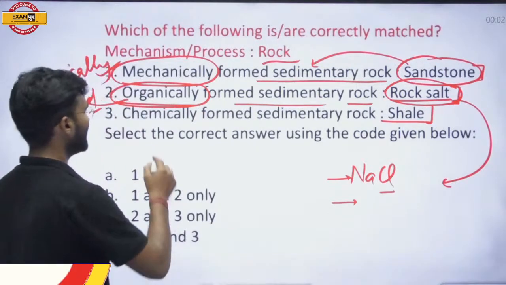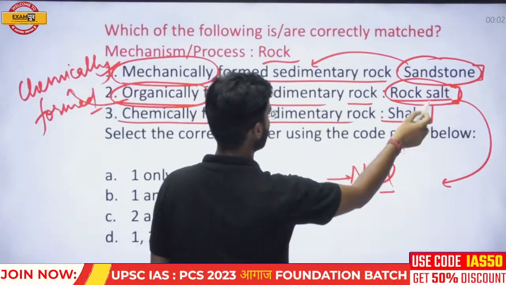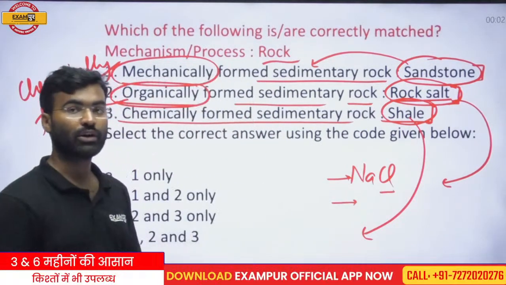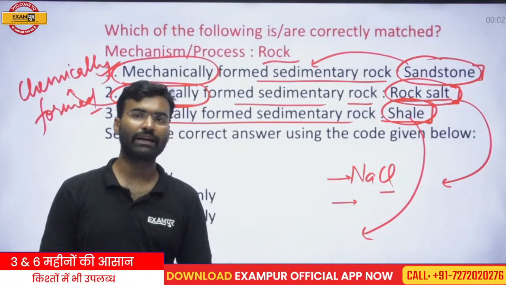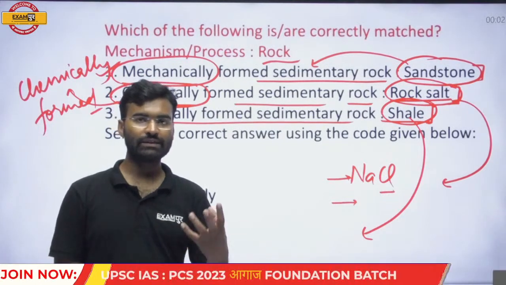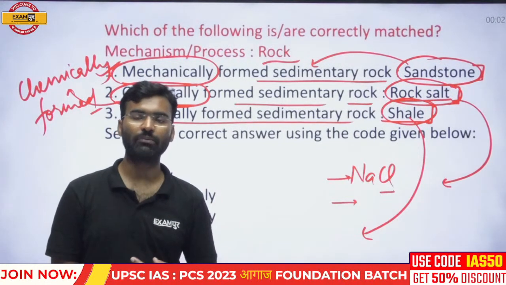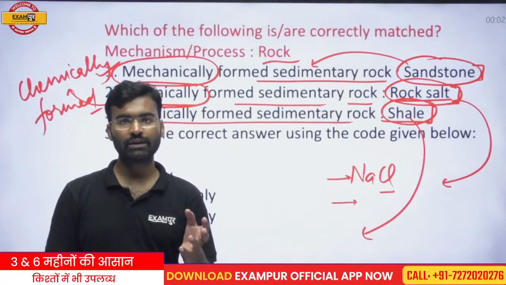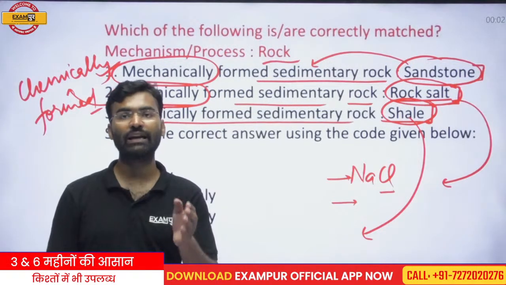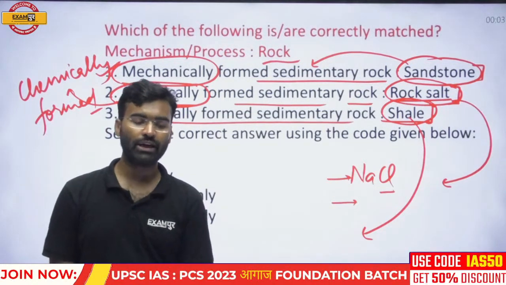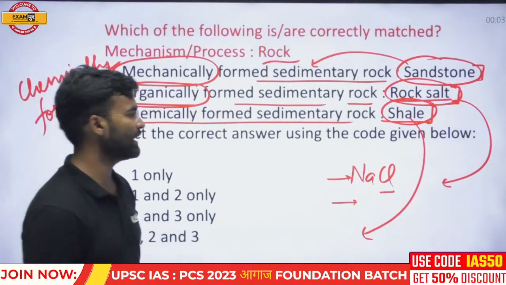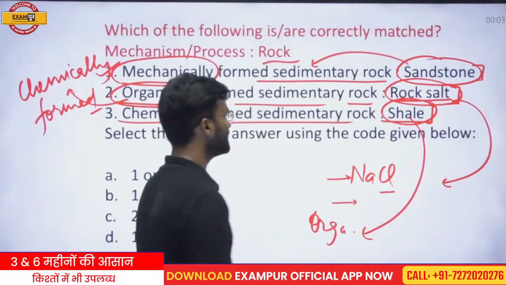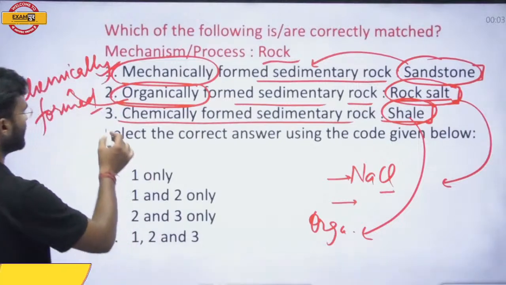And the last one, chemically formed sedimentary rock is shale. Now, shale is a rock which has fuel. Shale gas is the modern fuel at the present time in America and other developed countries, which have mechanisms to use shale as a fuel. That means this is organically formed. So the third statement is also not correct.